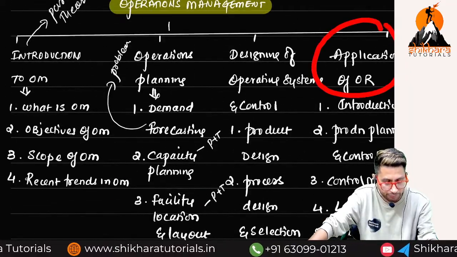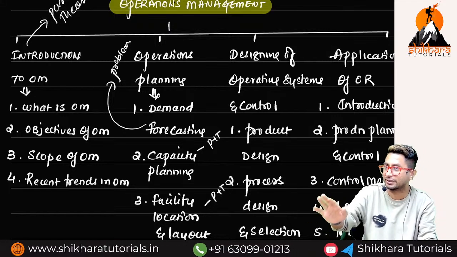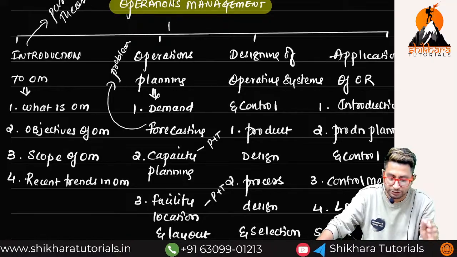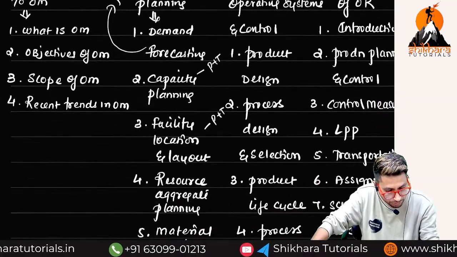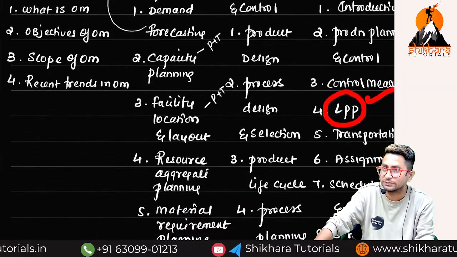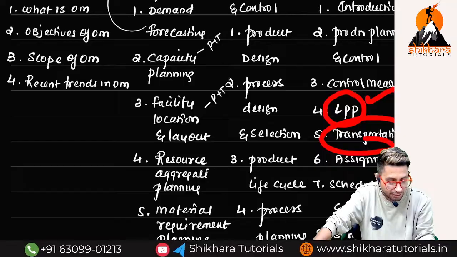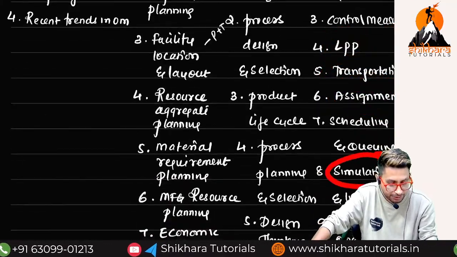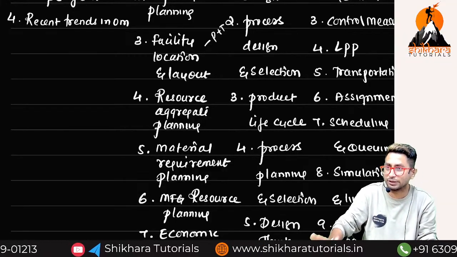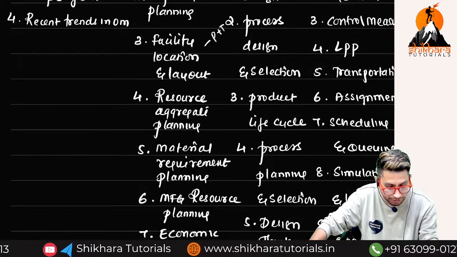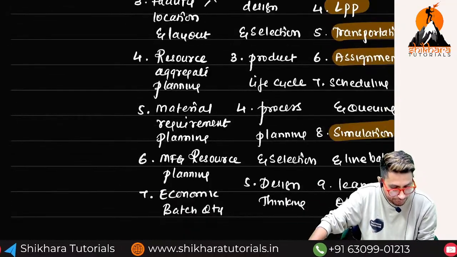And then comes chapter number 4, the most important chapter of our syllabus. If you are perfect in chapter 4, I can guarantee you will not fail in OM. 100% you will pass in OM, because most of the questions will come from here only. Here, in applications of OR, one is linear programming, very important for exams. Then we have transportation, one chapter, assignment, one chapter, simulation, one chapter. From these chapters around 14 to 20 marks you can expect in the exam. Minimum 14, maximum 21. I'll highlight those chapters: LPP, transportation, assignment, simulation.